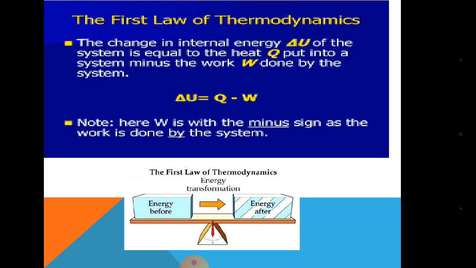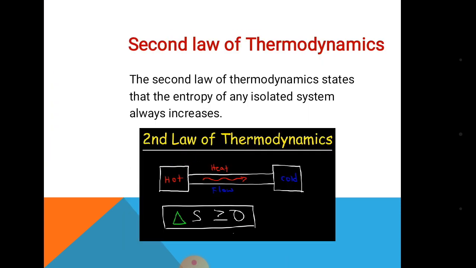Next one, first law of thermodynamics. The change in internal energy of a system is equal to the heat and work done of the system. That is, delta U equals Q minus W. Here delta U is the internal energy, Q is the heat of the system and W is the work done of the system. Next one is the second law of thermodynamics. The entropy of any isolated system always increases. That is, delta S greater than or equal to 0.